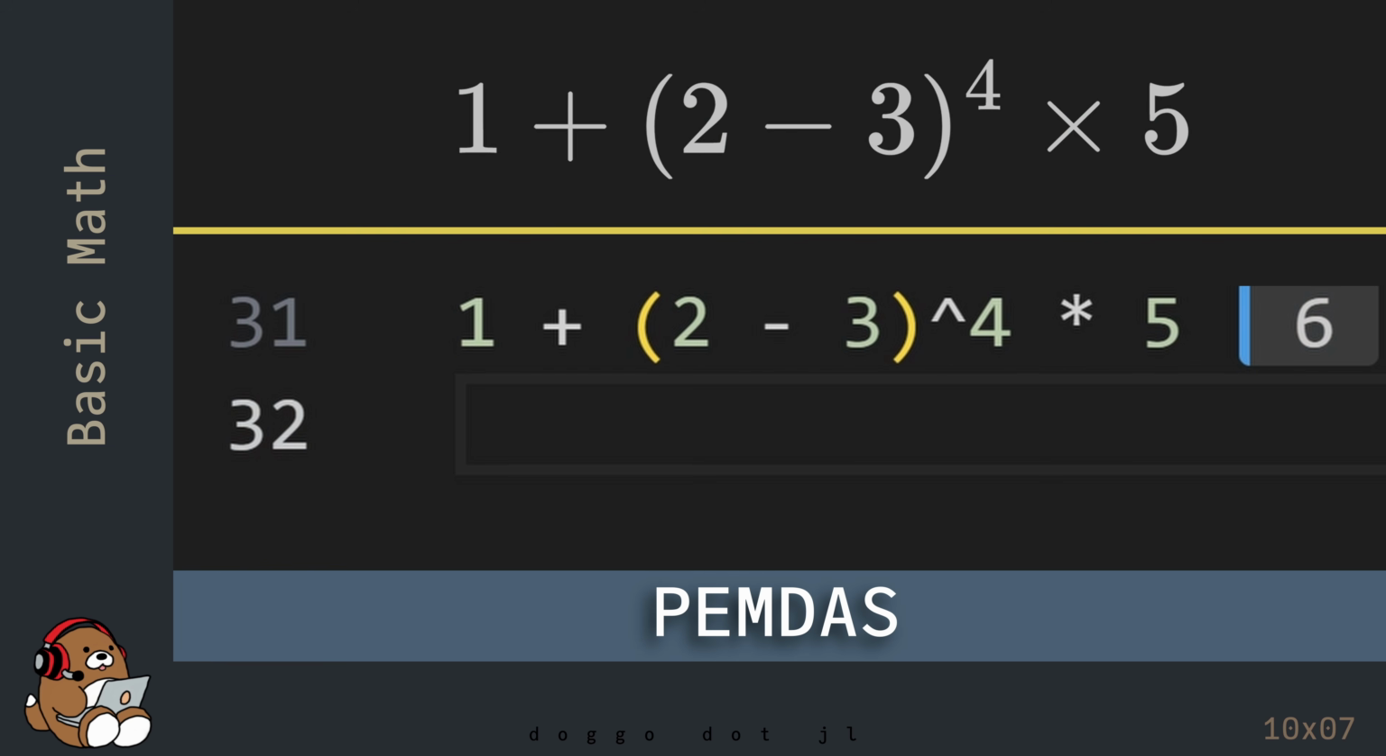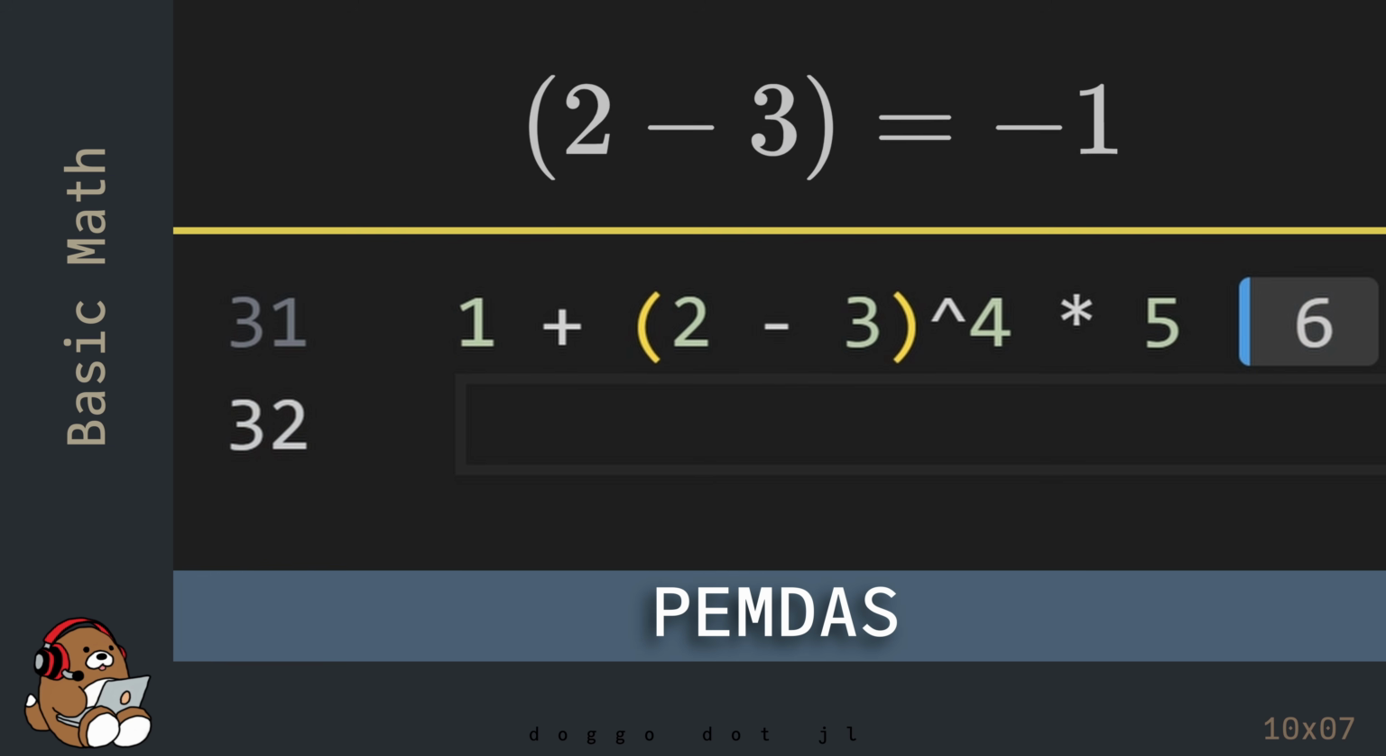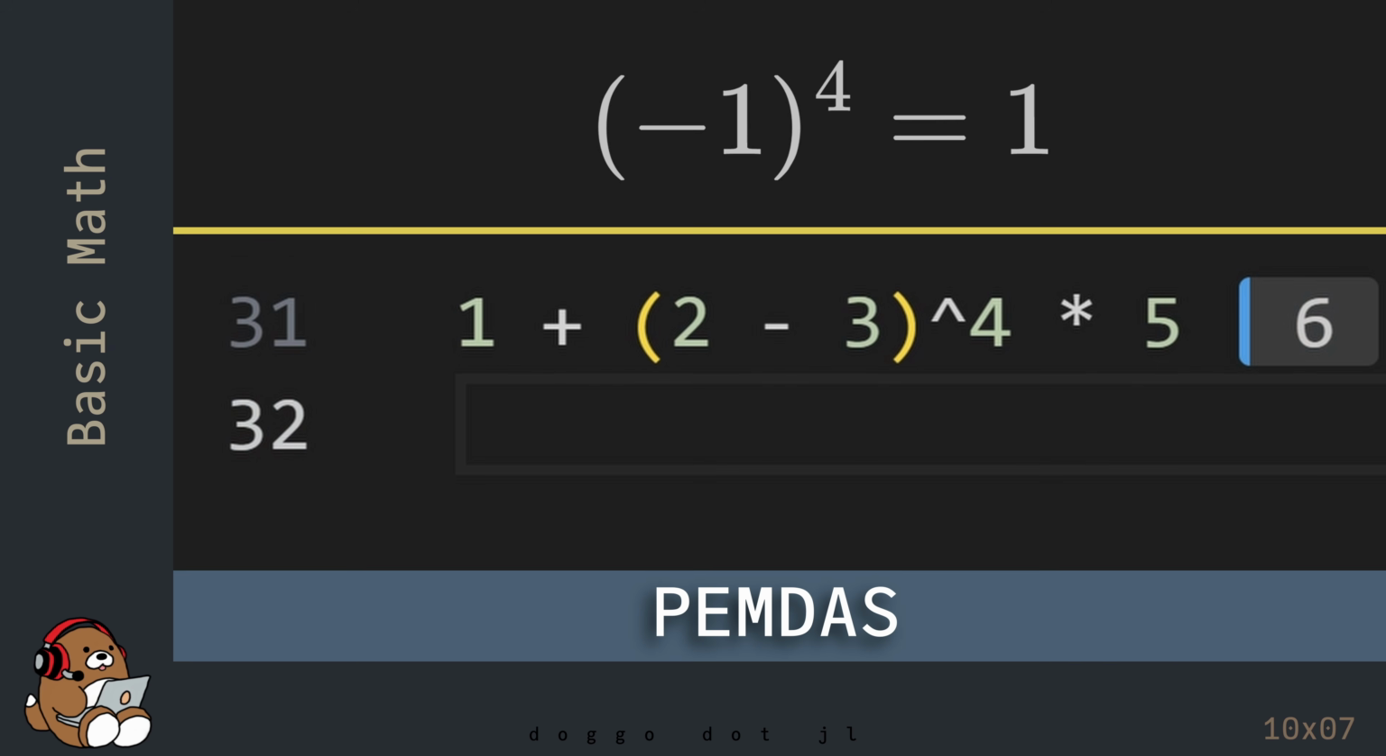In this example, the operation in the parentheses is 2 minus 3, which is negative 1. The exponentiation is negative 1 to the fourth power, which is positive 1. The multiplication is 1 times 5, which is 5. And the addition is 1 plus 5, which is 6. So that's the answer that Julia came up with.